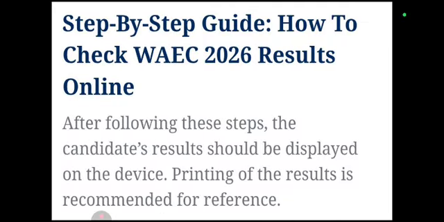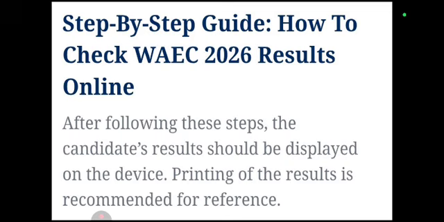Let's look at it. I want you to pay attention, and our prayer for you is that you will not repeat your WAEC. I want you to type amen. Whether you are watching for yourself or your child is the one that wrote the WAEC, your sister or brother, they will not repeat the exam.